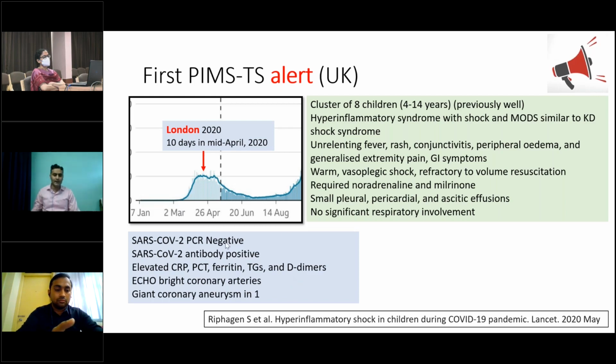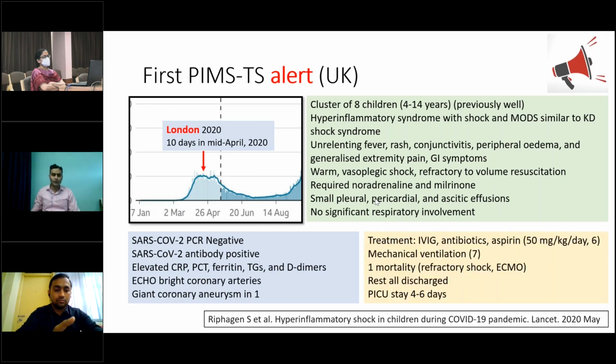One of these children had a giant coronary aneurysm, and the treatment was like that of any child with Kawasaki disease. They were given IVIG, antibiotics, and aspirin, and 7 received mechanical ventilation, not for respiratory involvement but mainly for management of shock. One child died and the rest were discharged home, with a PICU stay of 4 to 6 days. This is the first report of PIMS-TS or MIS-C, which was reported from the UK.